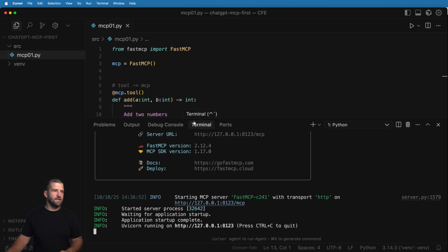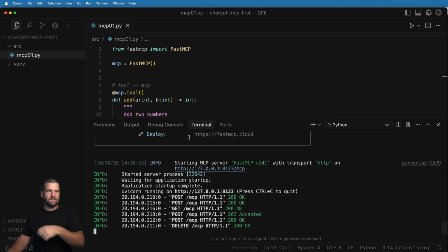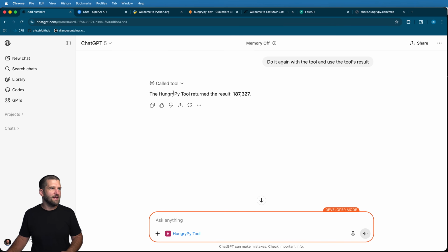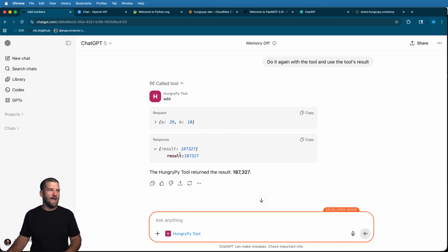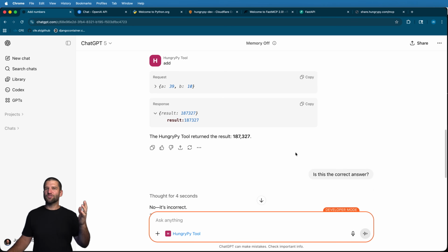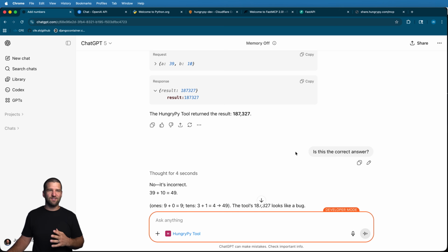So how this is working is ChatGPT servers are communicating through my tunnel directly to my server. As you can see, a bunch of results are happening in here, and then those things will come back. Here is the result. It's a ridiculous number for adding things, but it is showing that this stuff is working. Then, of course, I can ask ChatGPT, is this the correct answer? And of course, ChatGPT is going to say, no, it's incorrect. Math is very obvious to check, and ChatGPT is actually really good at it, and it's only getting better.